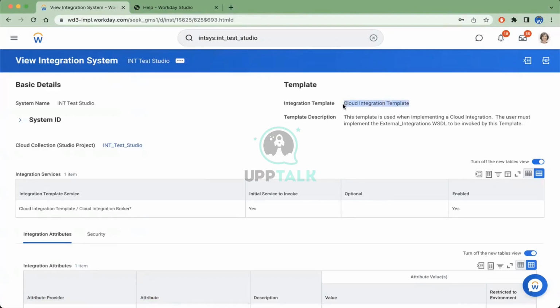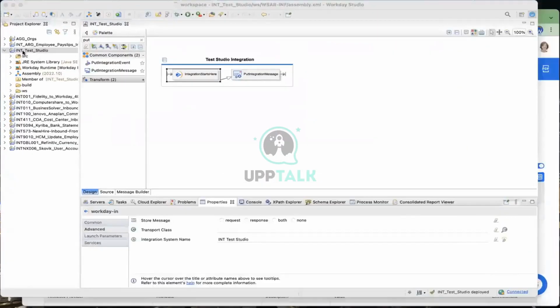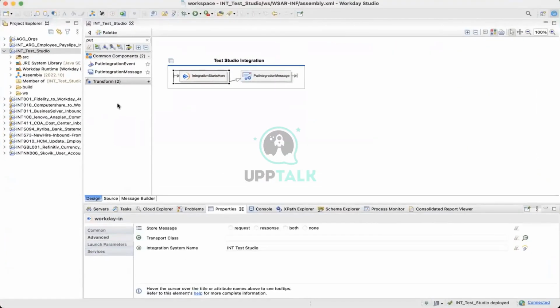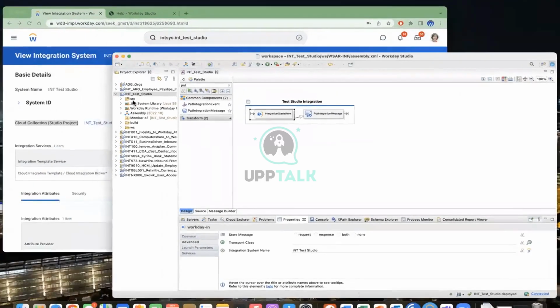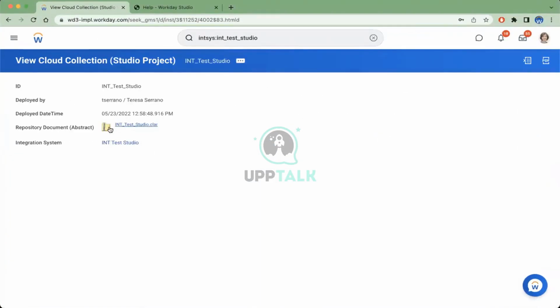Whenever the integration template is Cloud Integration, it is Studio. Now, if you see here, the Cloud Collection Studio project is int_test_studio, but our project name is something which gets uploaded here. And this is where you see the Cloud Archive file, which has everything, the executable.